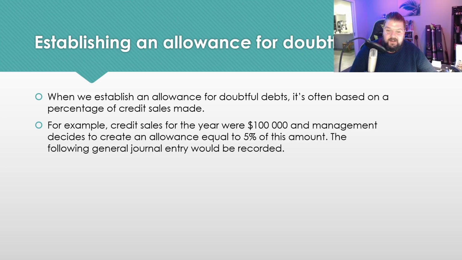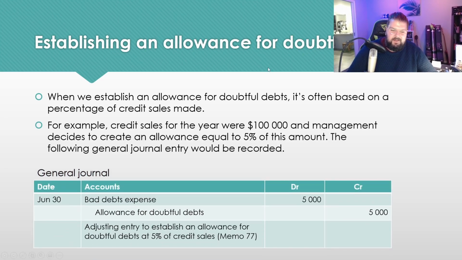Now, in setting it up, what we need to first do is we need to record our expense. So here we have our bad debts expense on the debit side, and our allowance for doubtful debts, which is a credit side transaction because it's a negative asset. Okay, so it uses rules opposite to that of assets.